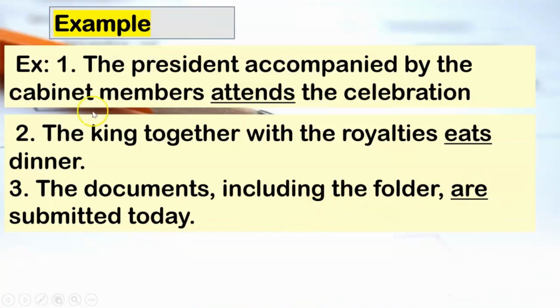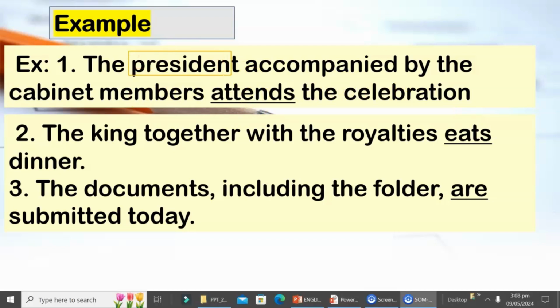Examples. Number 1, the president, accompanied by the cabinet members, attends the celebration. Look at this one. President is singular, so the verb should also be singular. Attends. Remember that the verb is not affected with the accompanied by the cabinet members.